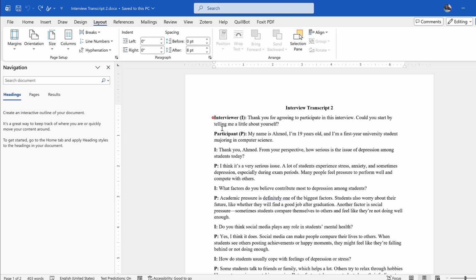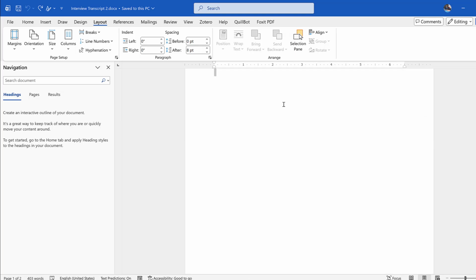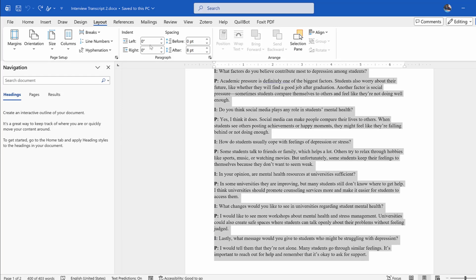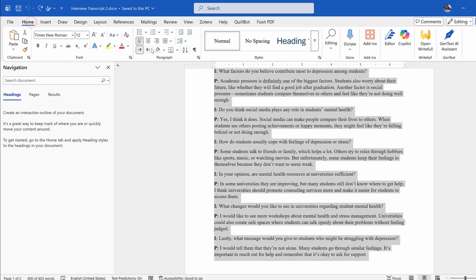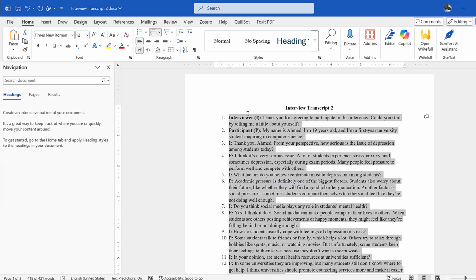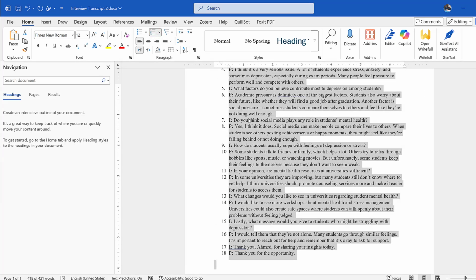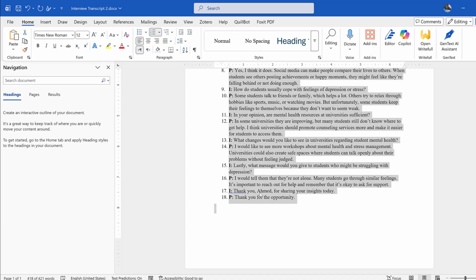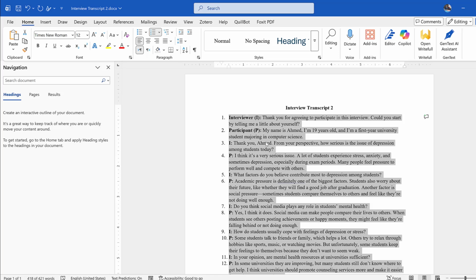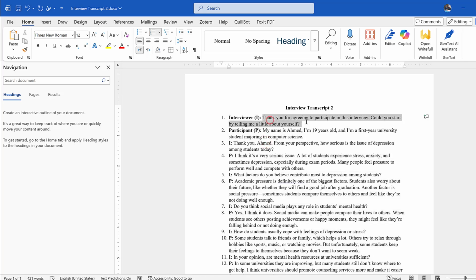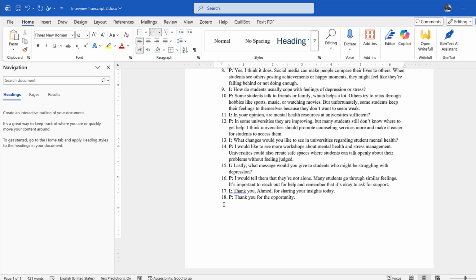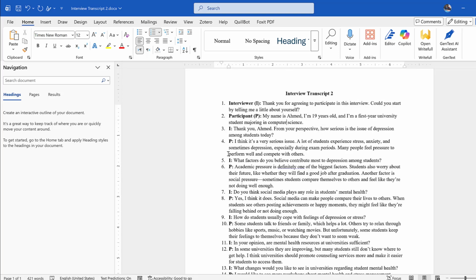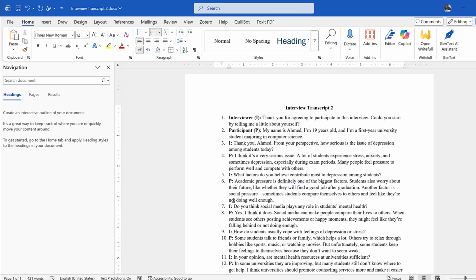After that, we are going to select the interview responses like this, and then go to Home on the Word document and number these lines. Here, I'm numbering the lines, which are the responses of each participant in the interview. Then I can start reading and getting the themes for each line. We have 18 lines here, so basically we are going to have 18 codes.